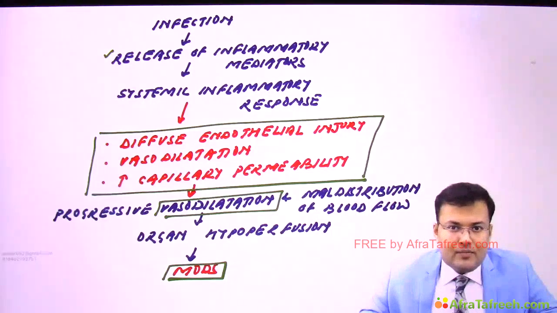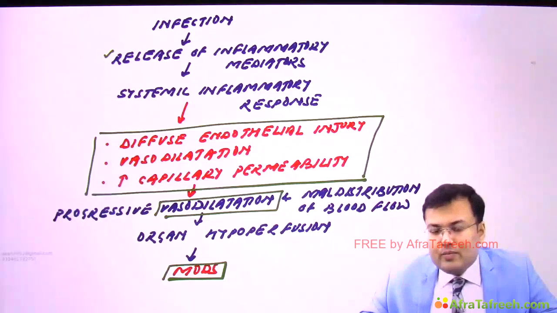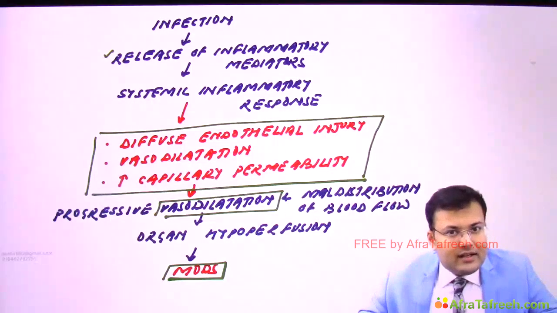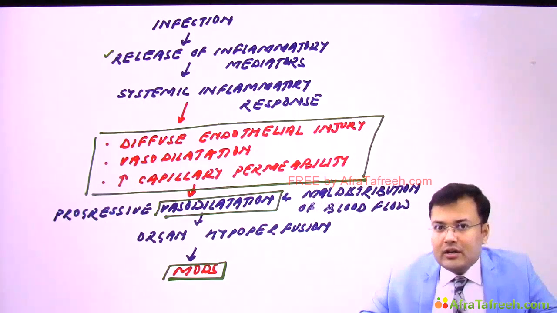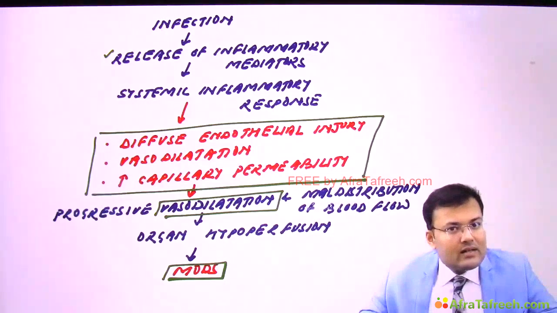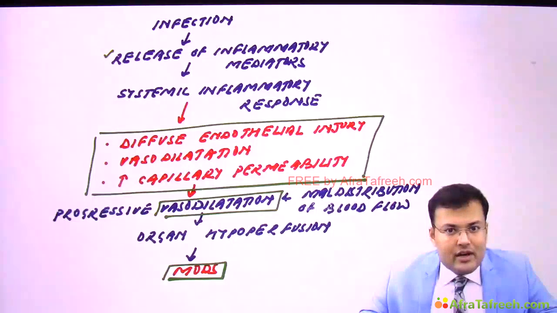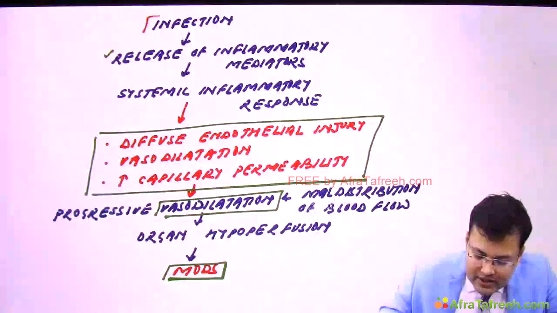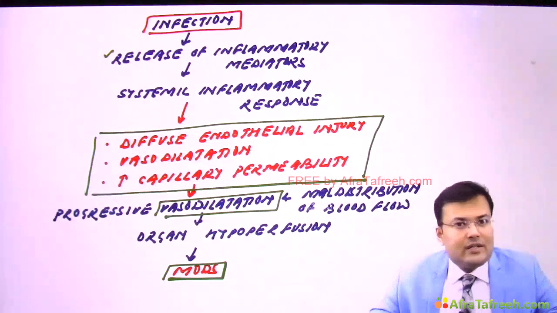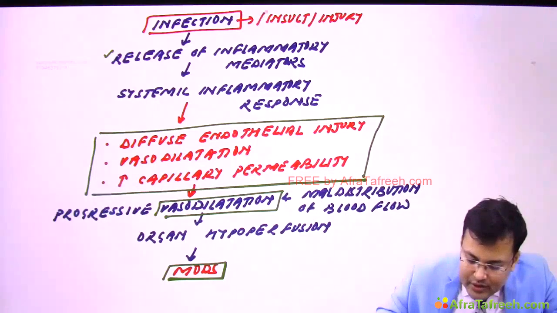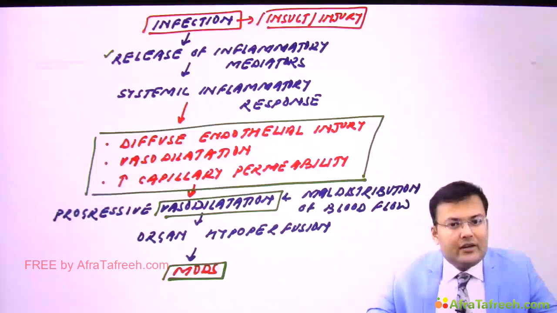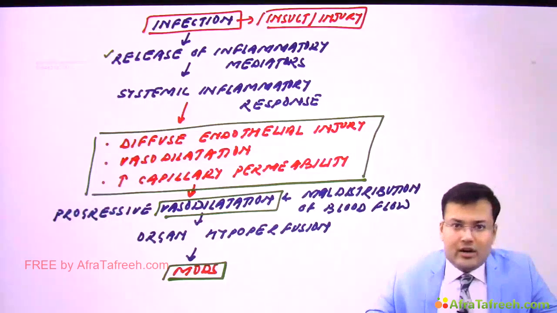and because of this organ hypoperfusion, patients are going to develop MODS, that's also known as multi-organ dysfunction syndrome. If you remember, in the chapter of acute pancreatitis, we discussed that if death occurs within 2 weeks of hospitalization, the most common cause of death is multi-organ dysfunction syndrome, and if it occurs after 2 weeks, it is because of sepsis. So it's not only infection which can lead to multi-organ dysfunction syndrome. It can occur because of any kind of insult, because of injury. Clear? So any kind of inflammatory situation, any kind of injury can also lead to multi-organ dysfunction syndrome.